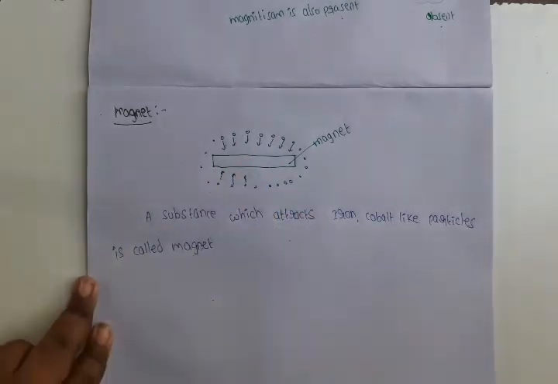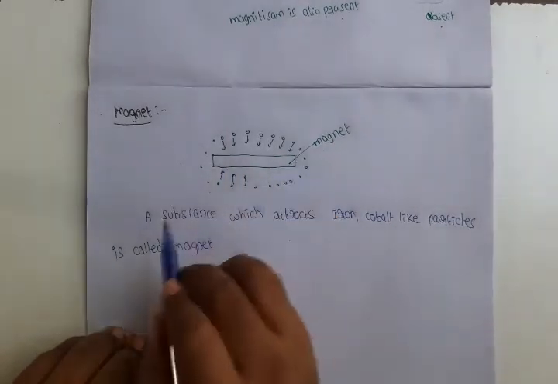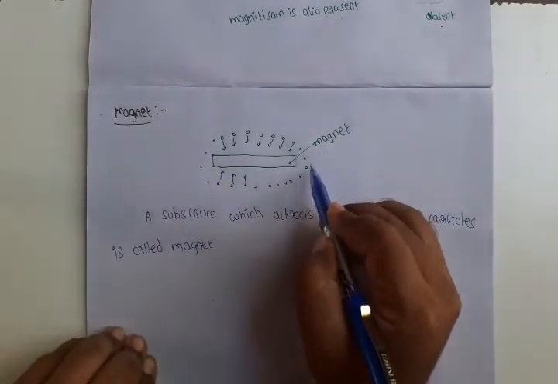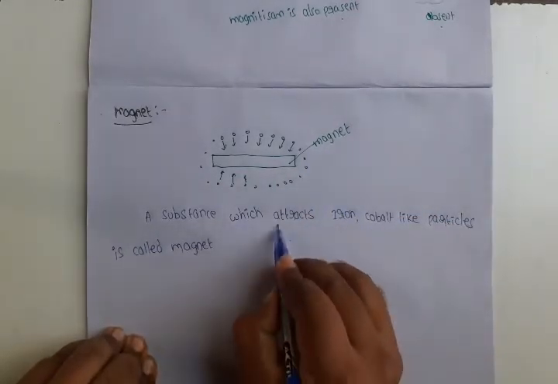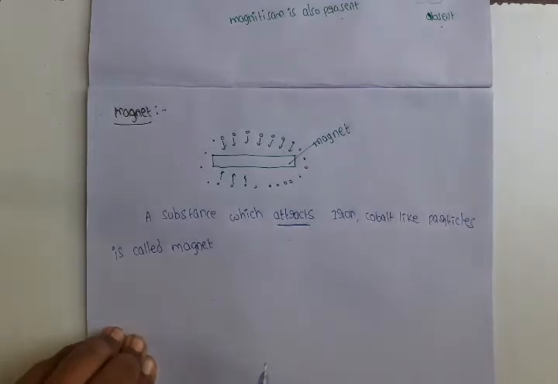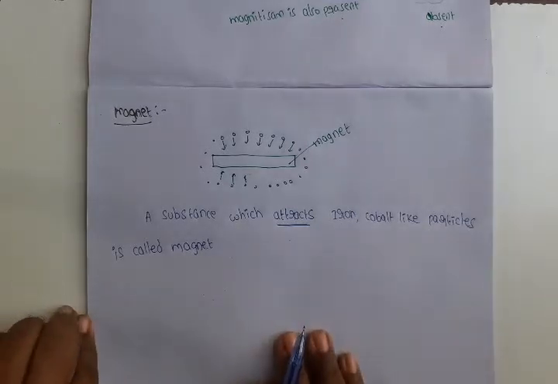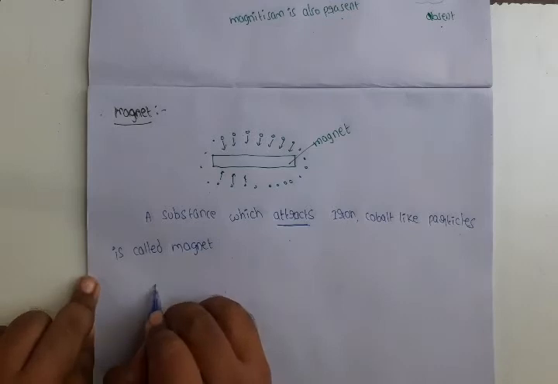That substance is named as the magnet. That substance attracts the iron or cobalt particles. That attracting property is known as magnetism.